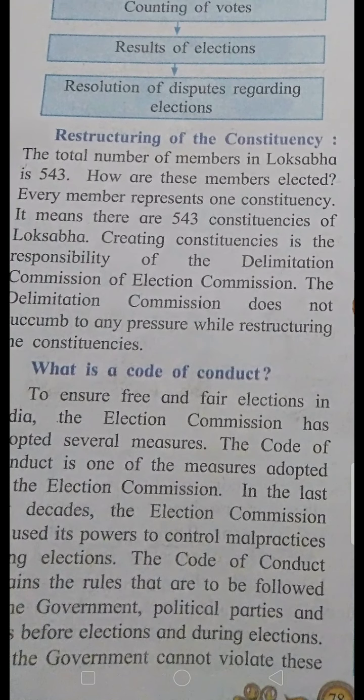Now the total number of members in Lok Sabha is 543. Now how are these members elected? Every member one constituency. So if there are 543 members you want, so 543 constituencies बनाए जाएंगे. Suppose from Vasai I want to elect 10 people. So Vasai will be divided into 10 constituencies. Every constituency will have their candidates, and from every constituency one candidate will win and come.